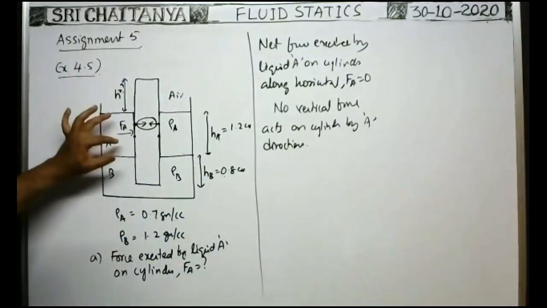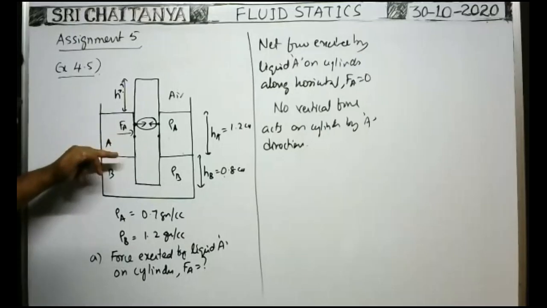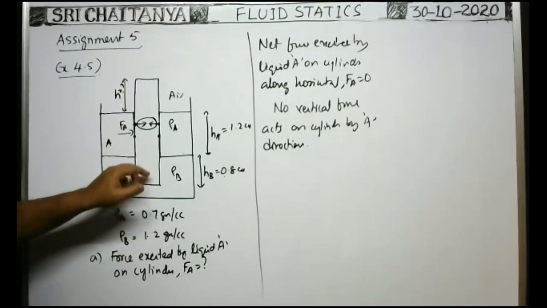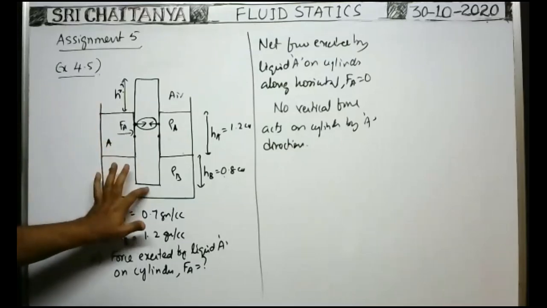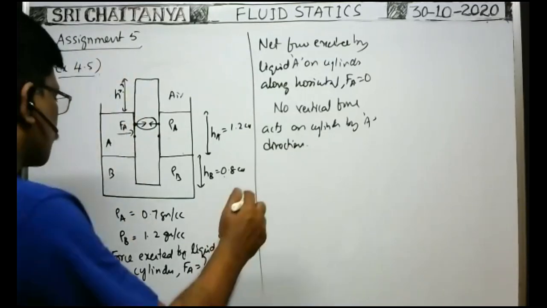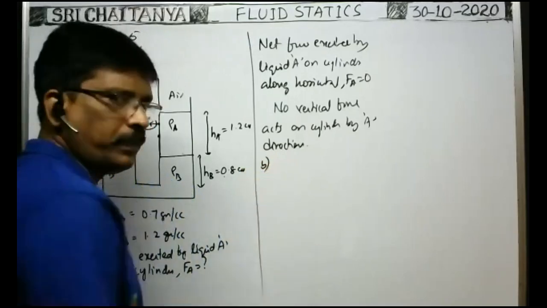Okay, this liquid exerts the pressure on this liquid. Due to that, in turn, the liquid B exerts the force on the cylinder upwards, but not directly due to this liquid A on the bottom or top. Okay, so force is 0. That is correct. Next, B.